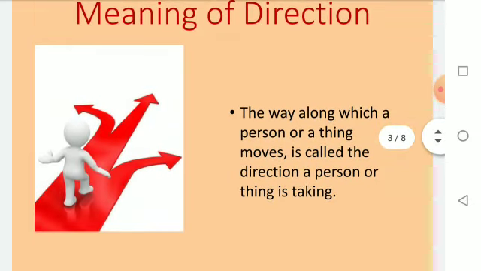Meaning of direction. The way along which a person or a thing moves is called the direction the person is taking. In this picture, you can see a boy is moving. It means the boy is in a moving position, so the boy is in one of the directions. Any direction can be north, south, east or west. Whenever a person is in a moving position, he or she is always in one of the directions.